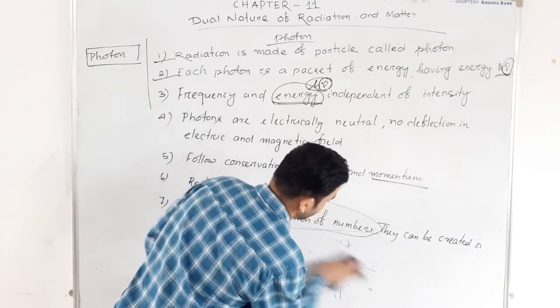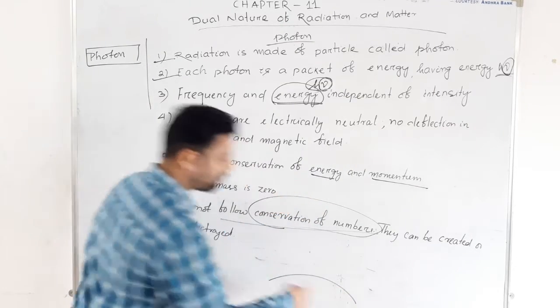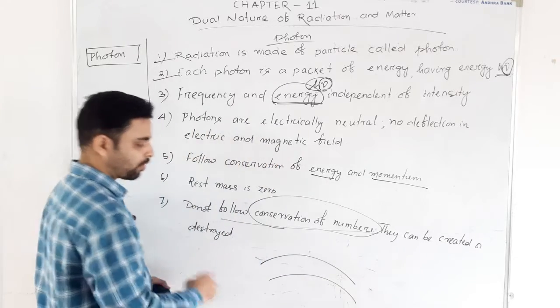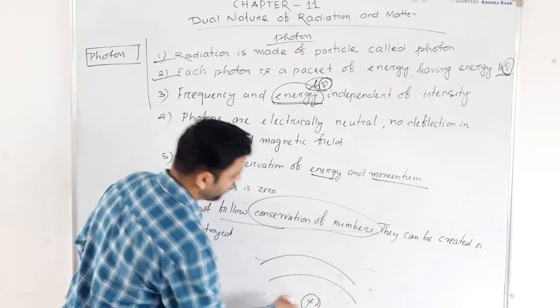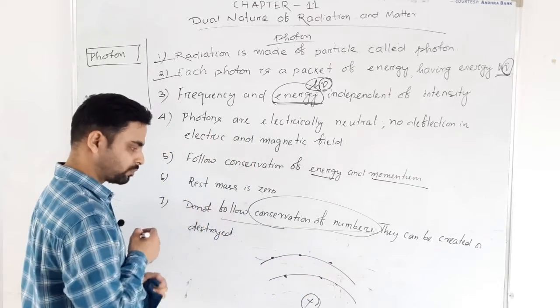Look, suppose it is some valence cell of some atom. It is an atom, positive charge. Here are some electrons.